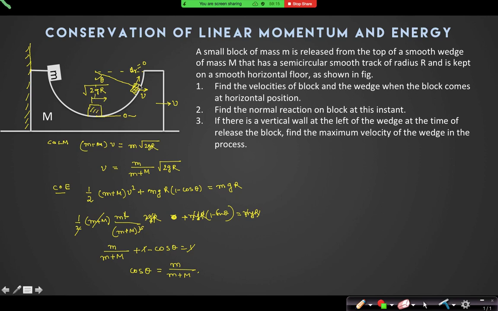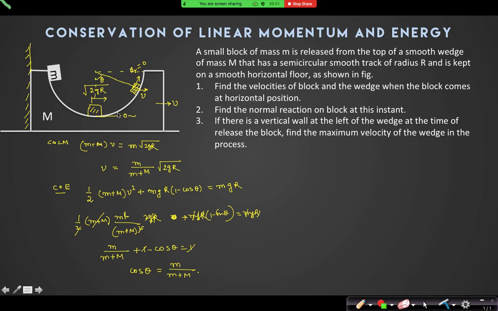It will never reach the top, because if it was at rest, with the total energy the small block has, the small block could reach the top. But when the small block reaches the top, some energy is also distributed into the kinetic energy of the wedge. Yes or no? Yes, sir. So definitely the block will never reach the top.